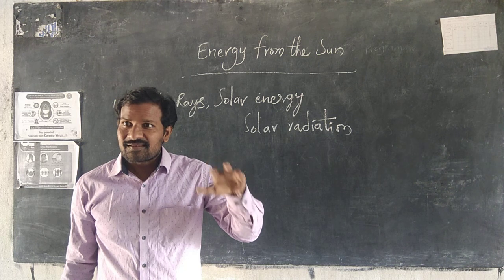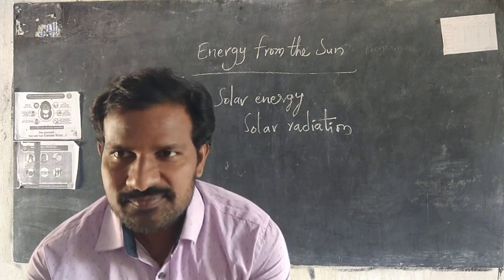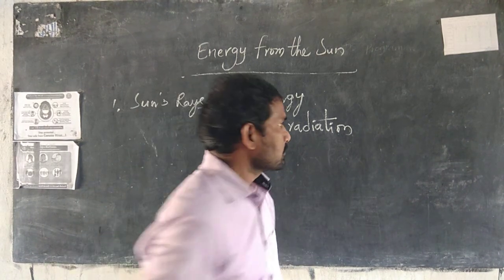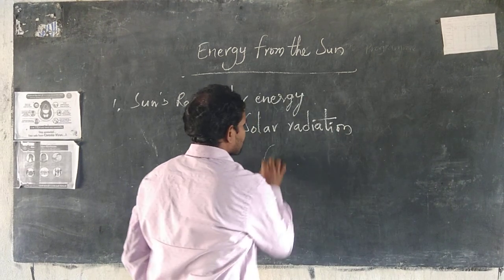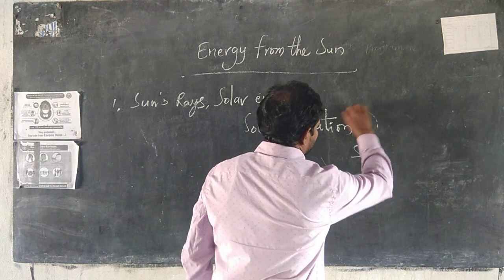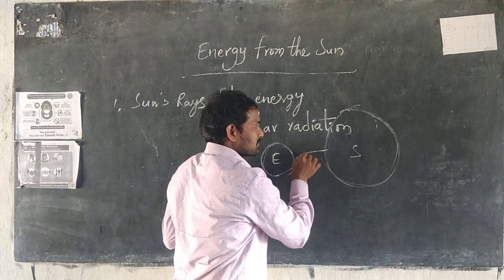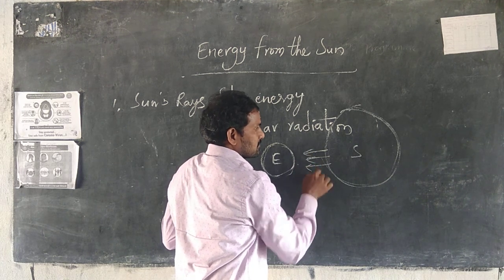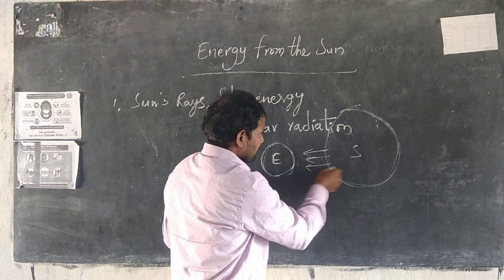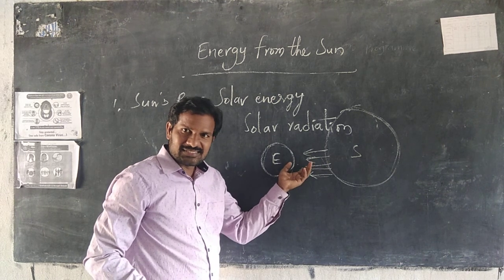That radiation reaches the earth surface. For example, see this. This is the earth. This is the sun. The sun always releases energy in the form of heat and light, continuously.